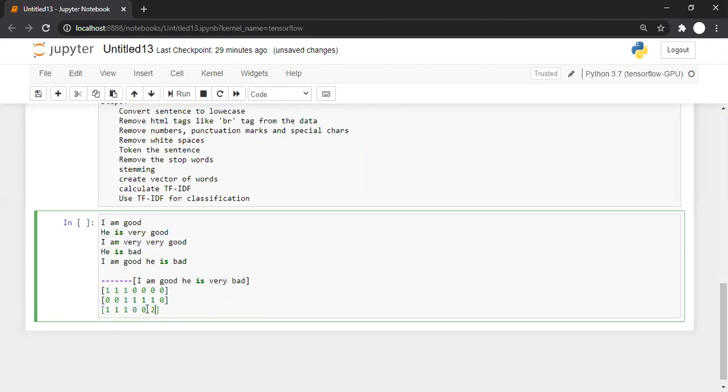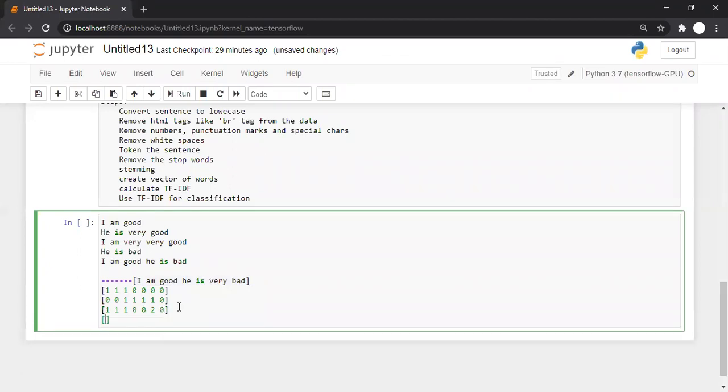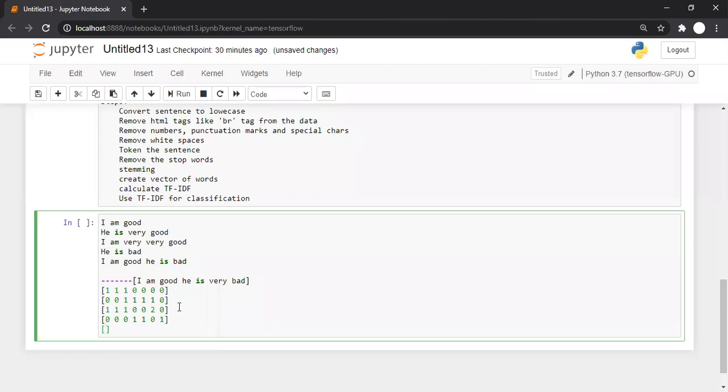It appeared twice. Bad is not there in the third sentence. Similarly, we can create for the fourth sentence. I is not there. M is not there. He is there. Is there. Very is okay. Am I missing something? M is missing. I is missing. Good is missing in the third sentence. Yes, he is there in the third sentence. Is there in the third sentence. Very is missing in the third sentence. Bad, yes, it's there in the third sentence. So okay, not in third, in fourth sentence.